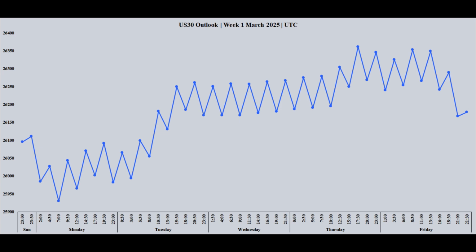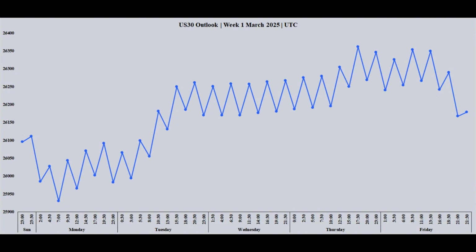Stronger than expected U.S. economic data generally fuels optimism about corporate earnings and economic growth, which can be bullish for the US30, particularly at the beginning of the week as markets react to initial data flow. Conversely, weaker U.S. economic data can trigger concerns about economic slowdown and corporate profitability, potentially leading to early week downward pressure on the US30. Time your market awareness to these releases.